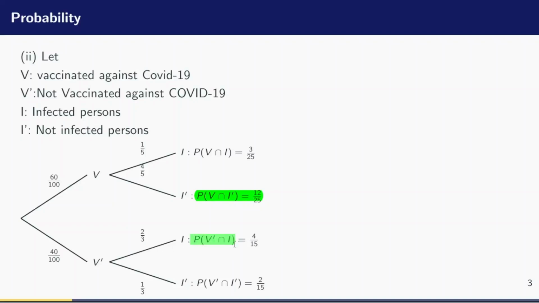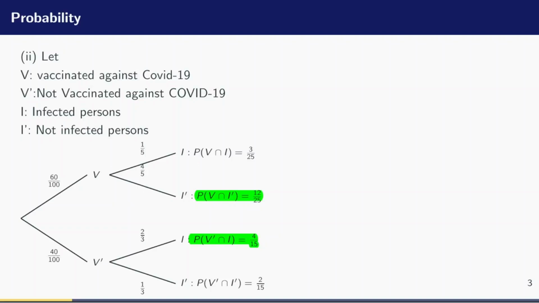And this arm tells us the probability that an individual had not taken the vaccine yet is infected. So we multiply out their probabilities along the branches and we get 4 over 15. Now, one thing to know if you are on track is that if you add up all these probabilities, it must give you 1. And if it's not equal to 1, then you have probably made a mistake somewhere in your tree diagram. Go back and check it.